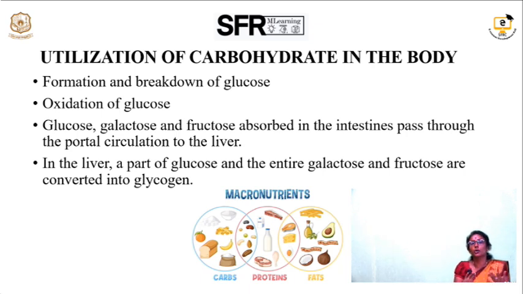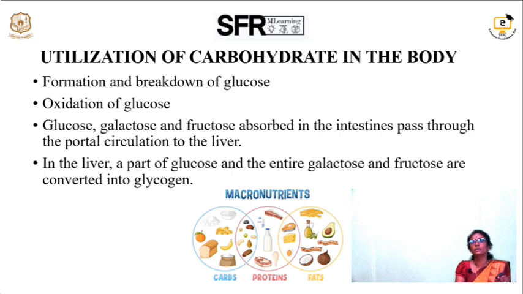The body utilizes glucose first through its formation and breakdown. The breakdown of glucose is called glycolysis, and oxidation of glucose happens. Glucose, galactose and fructose are absorbed in the intestine and enter into the portal circulation. Portal circulation is the circulation between the intestine and the liver. From the intestine, the carbohydrates are transferred into the liver, and in the liver the metabolic processes happen. The liver is a metabolic site for the major physiological changes in the human body.